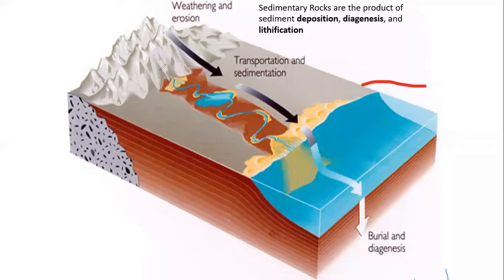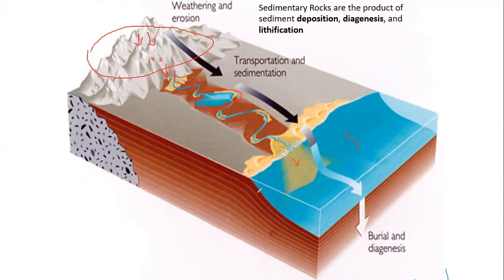These are the rocks, maybe it is igneous rock or metamorphic rocks. There will be rain in this area, and due to this rain, this rock will break into pieces. And due to river action or wind action, they will come to a depression part. Depression, maybe it is sea, or sometimes there may be small lakes. So the river will carry these sediments and they will deposit in the depressions, maybe it is a lake or maybe it is sea, ocean.